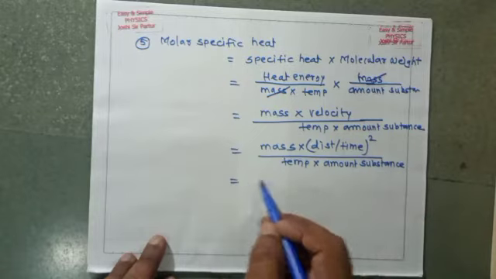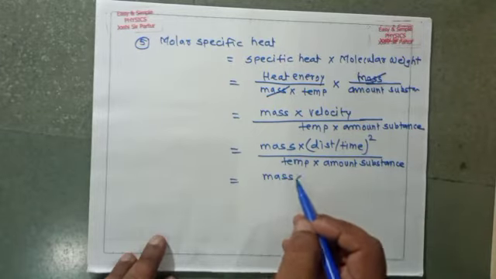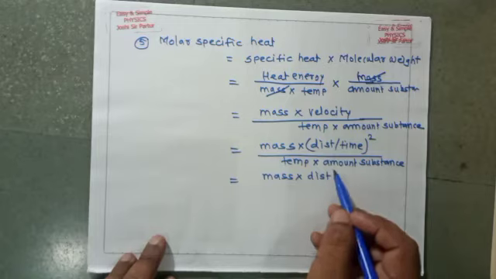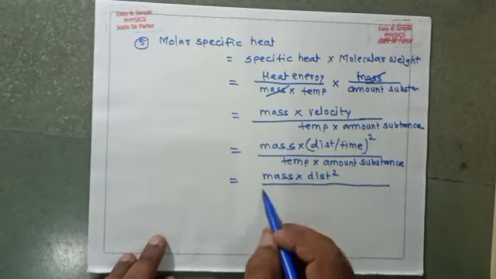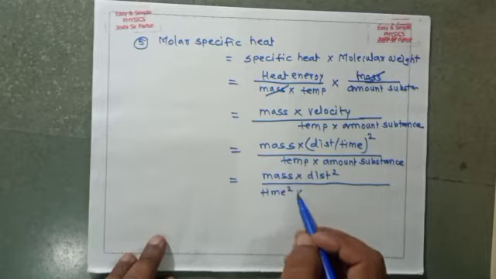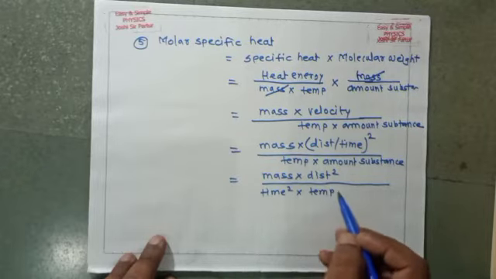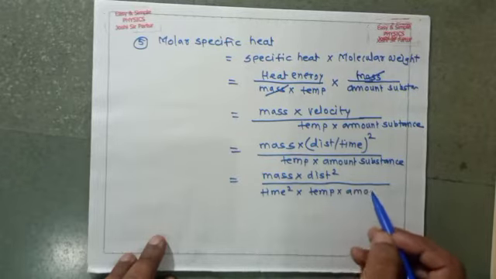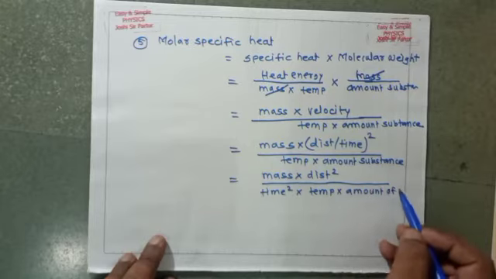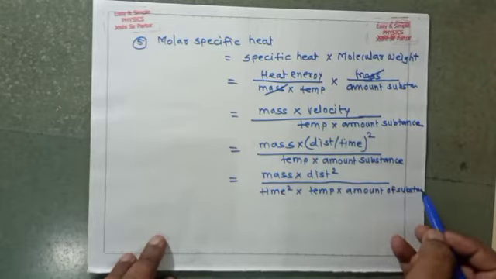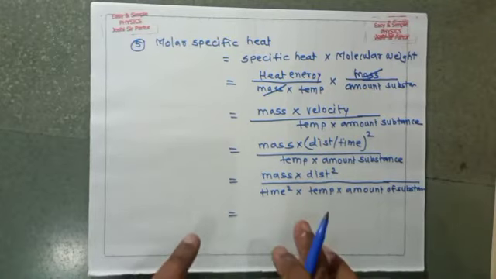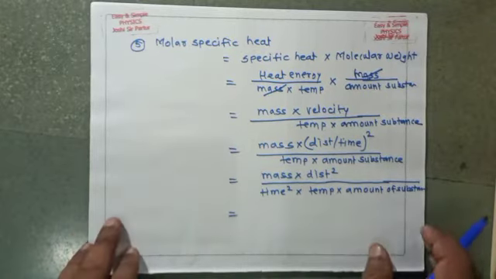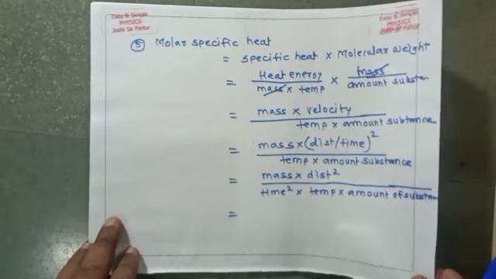So mass multiplied by distance square upon time square, multiplied by temperature into amount of substance. This is the dimensional formula for molar specific heat.